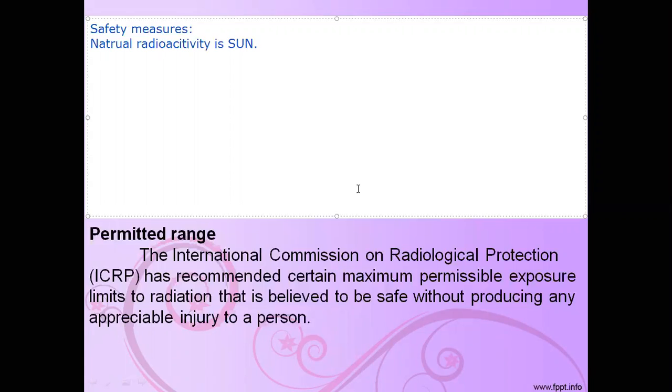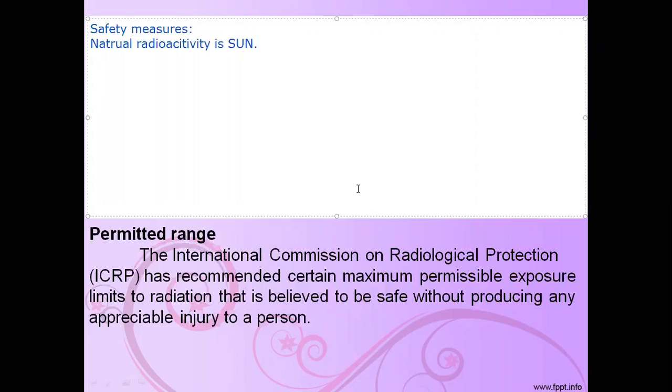For example, for Roentgen, the safe limit is 100 milli, but more than 100 affects the human body and causes fatal disease, leukemia.